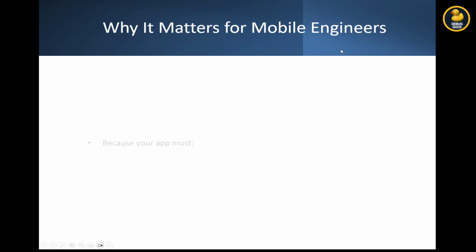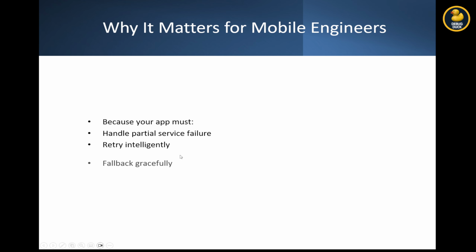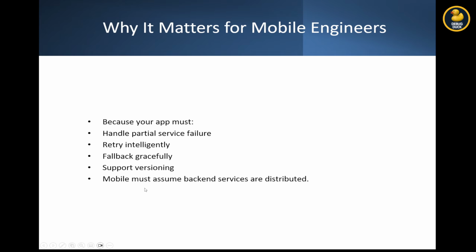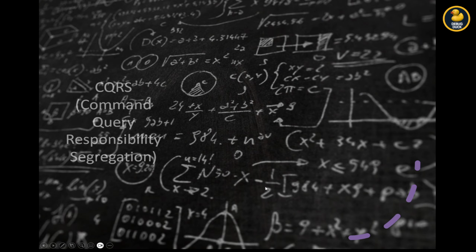Why does it matter for mobile engineers? Because your application must handle partial service failure, retry intelligently, fall back gracefully, support versioning. Mobile must assume backend services are distributed.